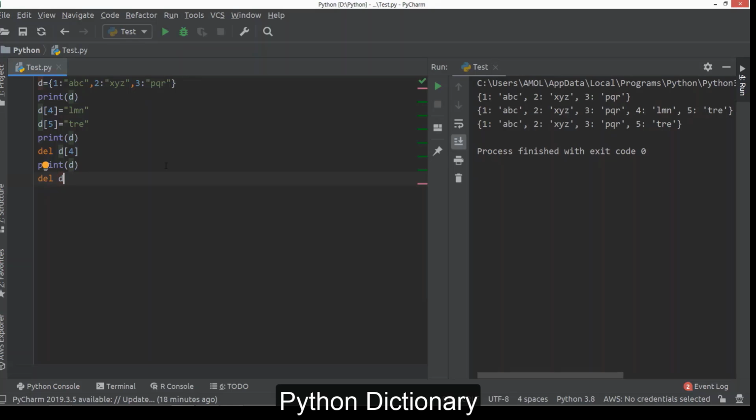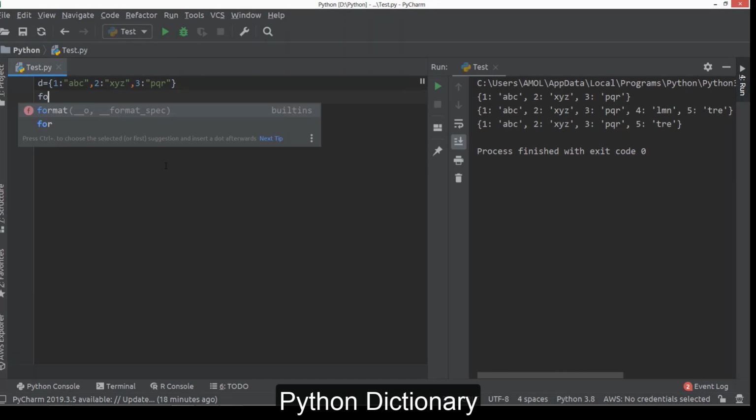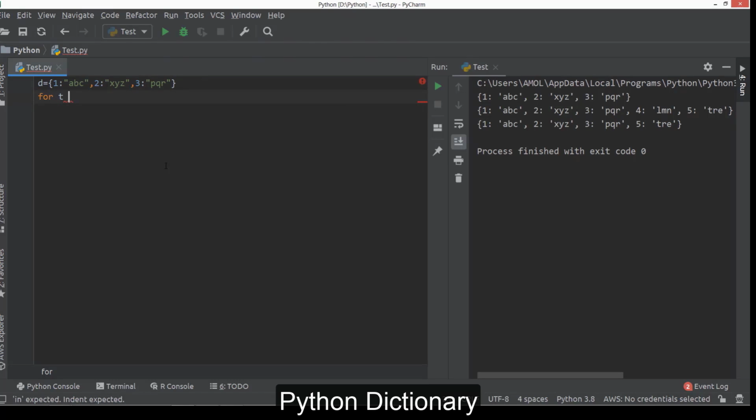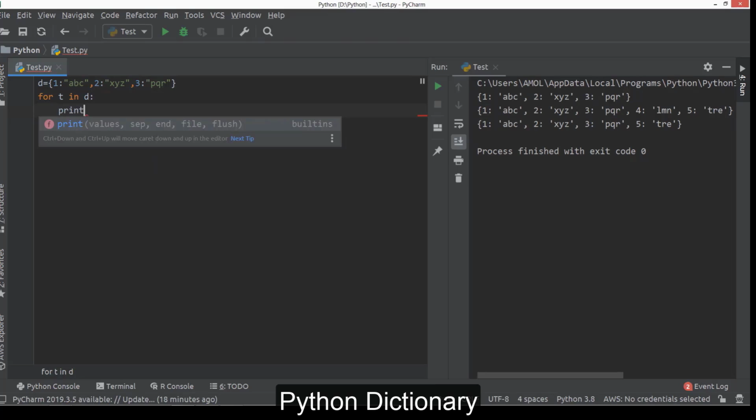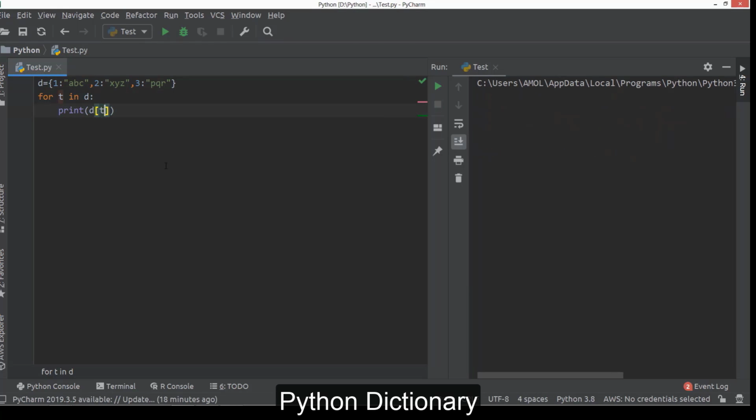Okay. Next, iteration. Now in the case of iteration, you can do it in various ways. The first and simple way, you can iterate by using a for loop like this. When you are trying to traverse like this, t is representing your key, so you can say d[t]. This is the way you can get all values, and t is representing the key of every key value pair. When you try to print only t, it will print all the keys, and if you say d[t], it will print the value of every key here. Okay, so this is the easiest way to traverse.